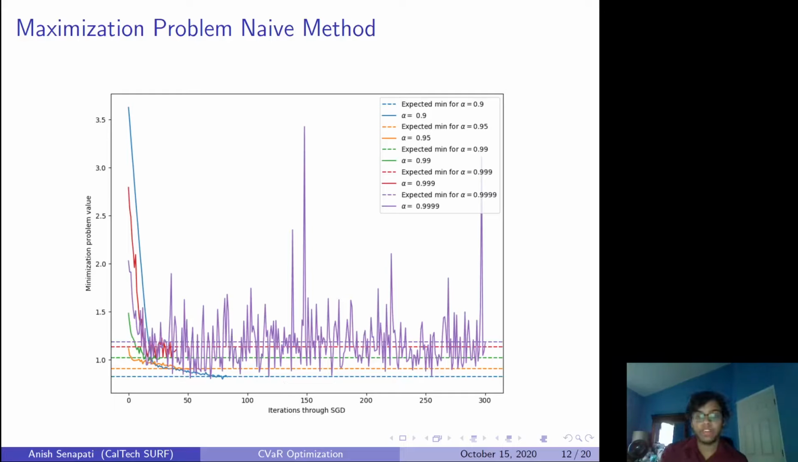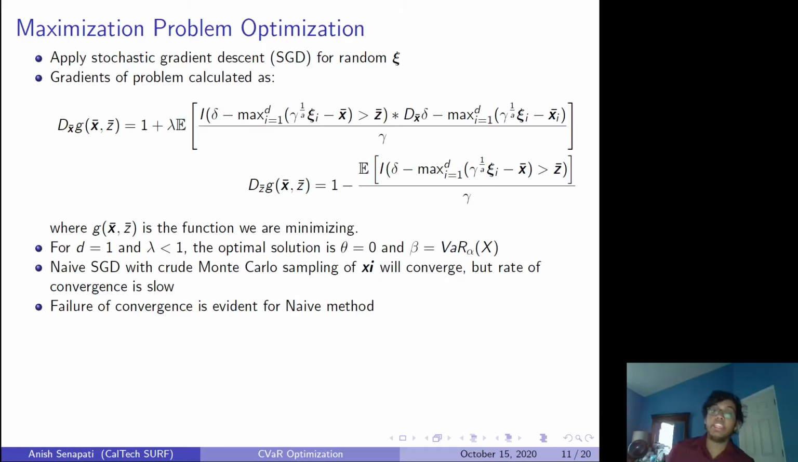The reason is that in this expected value, both here and here, you're looking at the expected value of the max of the function being greater than z, over gamma. When gamma is really small, the gamma to the 1 over a and the 1 over gamma become extremely big. And it's very hard, when you draw these samples of xi normally, to satisfy this identity here and this identity here.